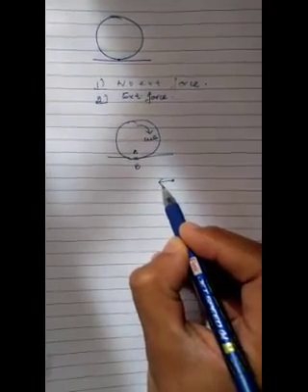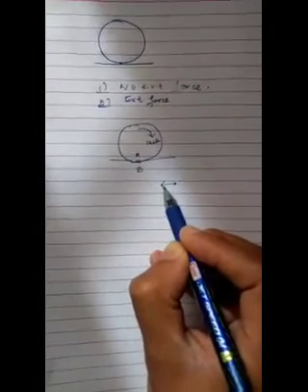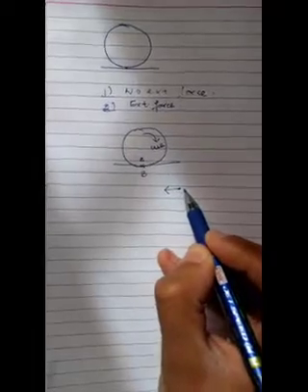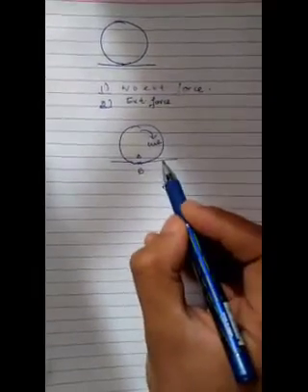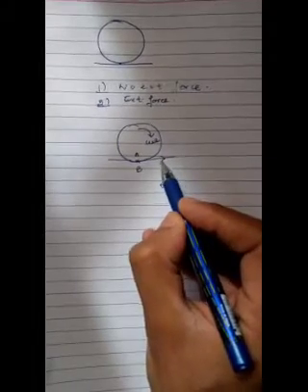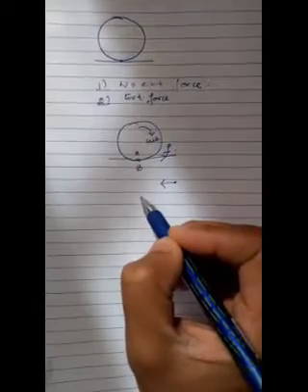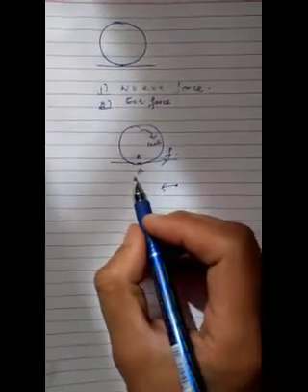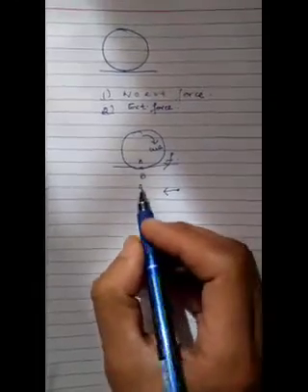It was trying to go back. Since this point A was trying to go back, the frictional force will act in the forward direction. If the frictional force acts in the forward direction, we might write it like this, F.